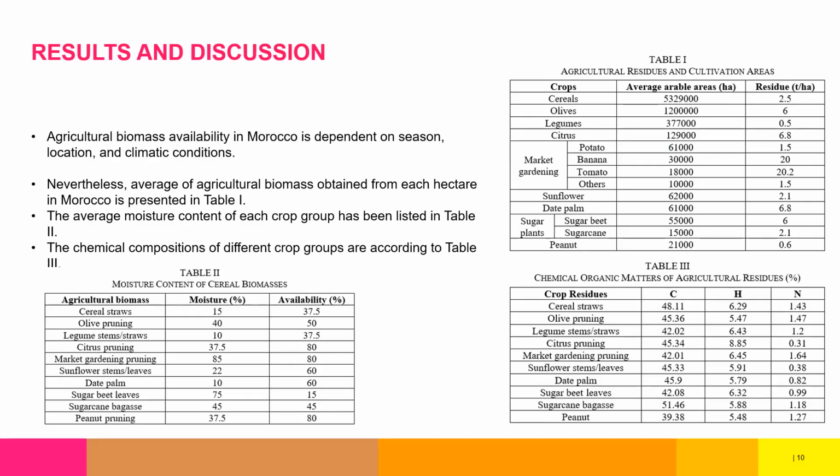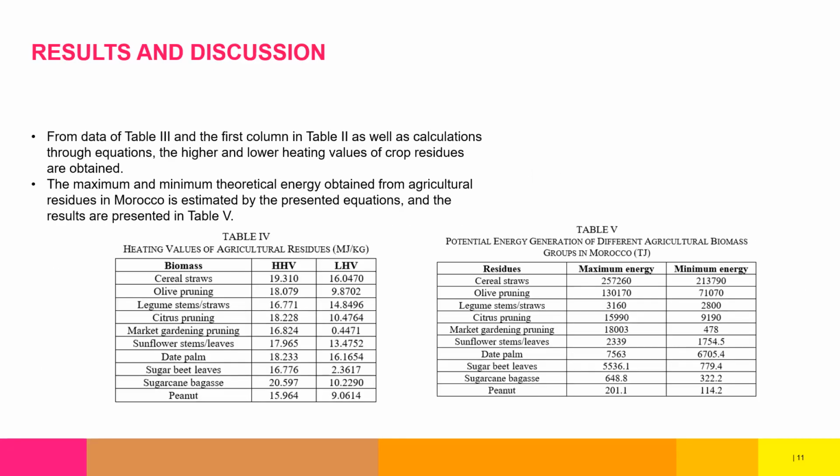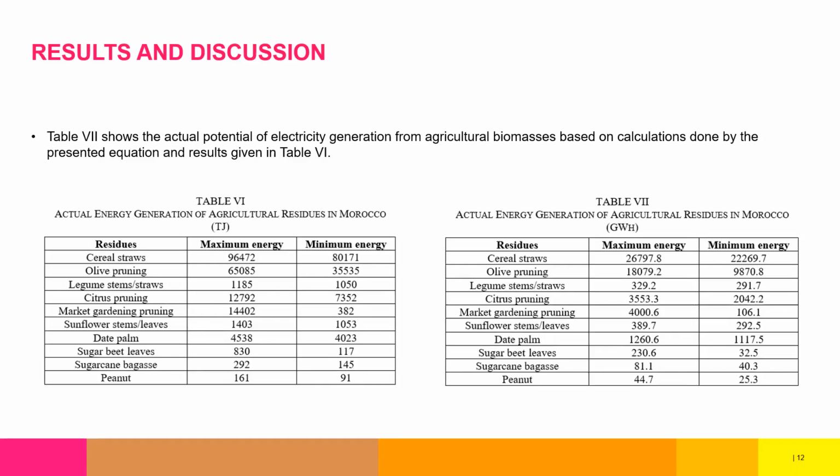And then using that relation, we looked at crops like cereals, olive, legumes, and then sunflower, sugar beet, and the rest. And we estimated the moisture content, the availability, the residues yield, and then the energy yield calculations were also estimated. And then this is the higher heating value for the different crops that were considered. And this one also is the energy that can be estimated from them. Then we look at the maximum and the minimum electric power that can be generated from them as shown in the various tables.